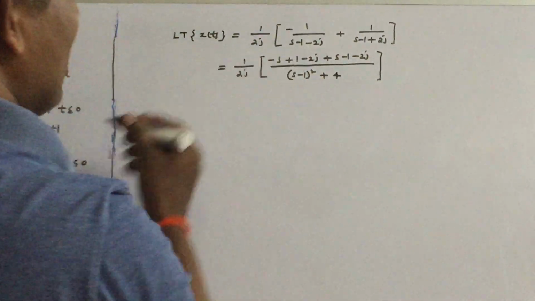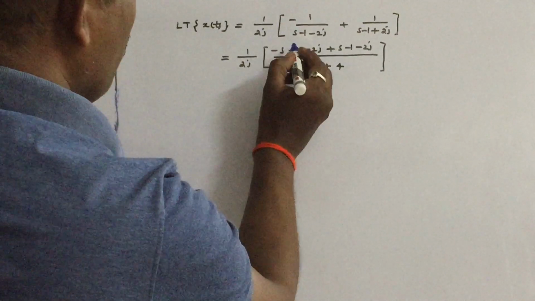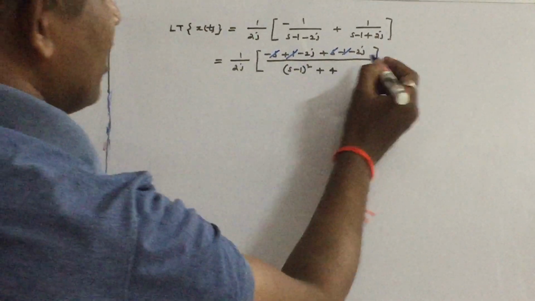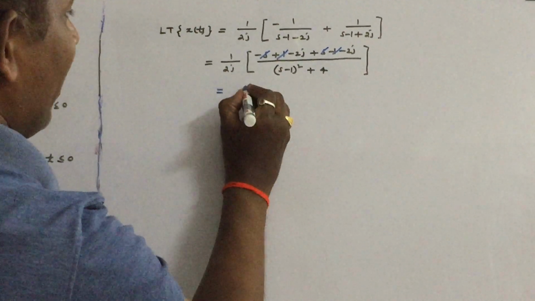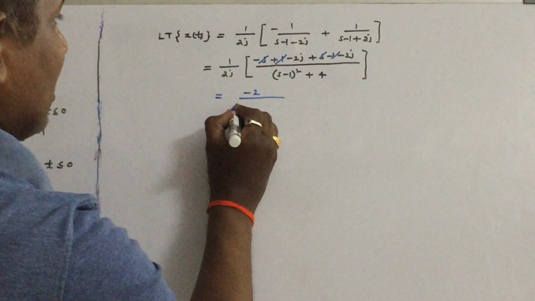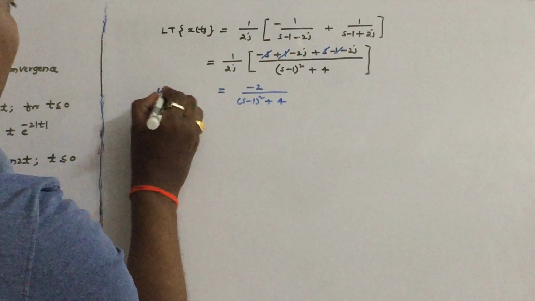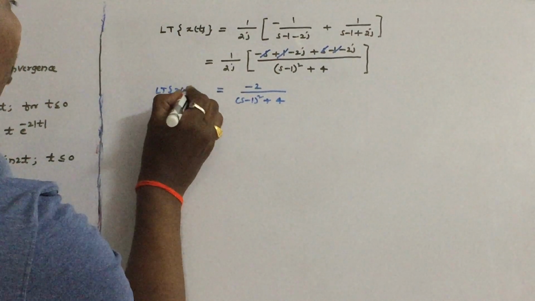You can see that minus s and plus s cancel out, plus 1 and minus 1 cancel out, leaving minus 4j by 2j. It will come out as minus 2 by ((s minus 1) whole square plus 4). So this is the Laplace transform of the given x of t.